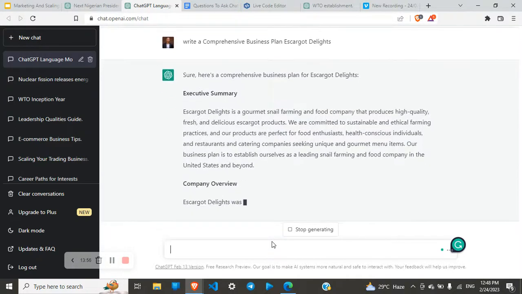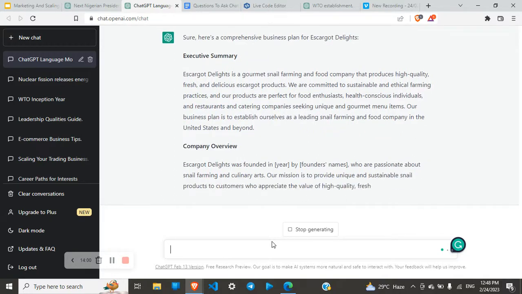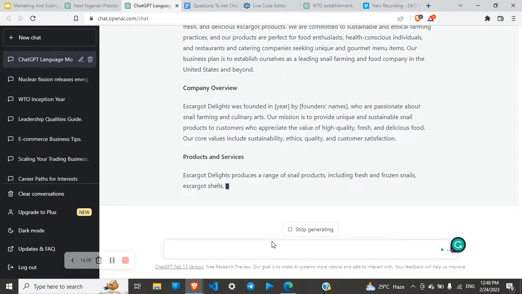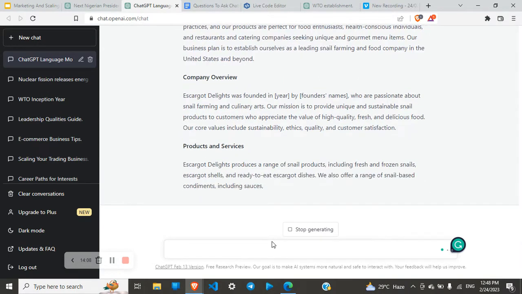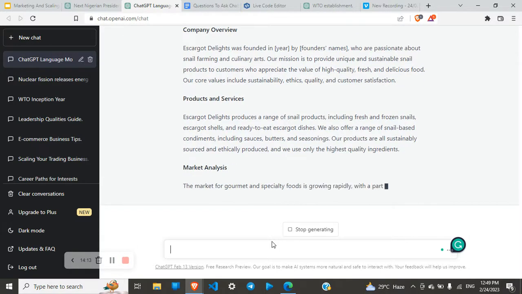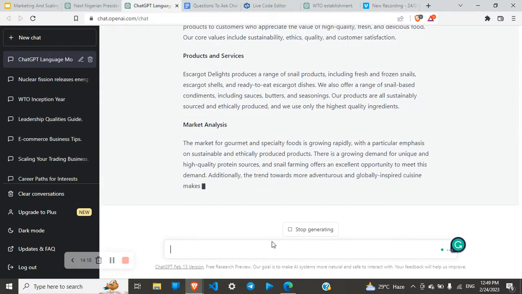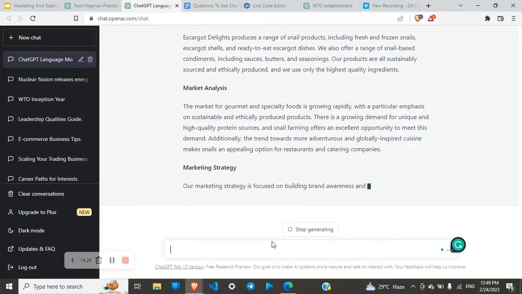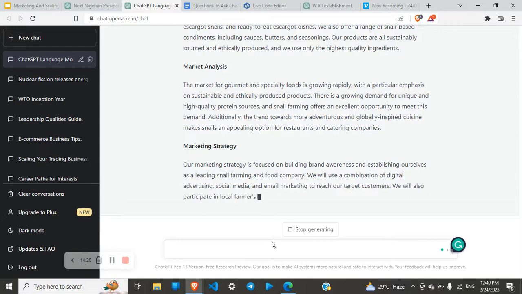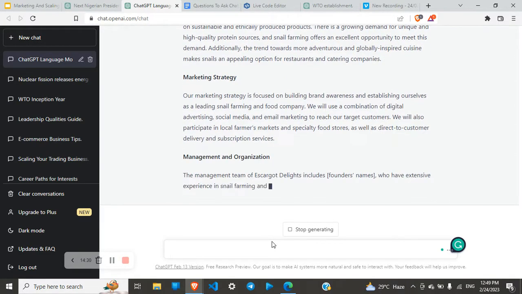And this is the first thing you want to see in a comprehensive business plan, the company overview. So it has a place for the year it was founded, the founder's name. So you can put your name there, you can put the year there, and it's done almost everything for you. The products and the services, and what else is coming? I'm sure it's going to do market analysis here. Okay, so you see, we have market analysis. So what next is coming in? Probably talks about marketing strategy. Okay, and everything about the business plan to a great extent, it's going to have it right there, management and organization.